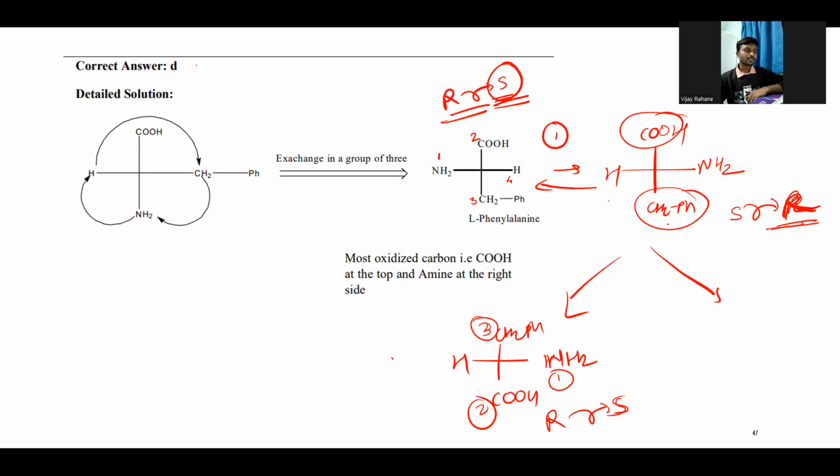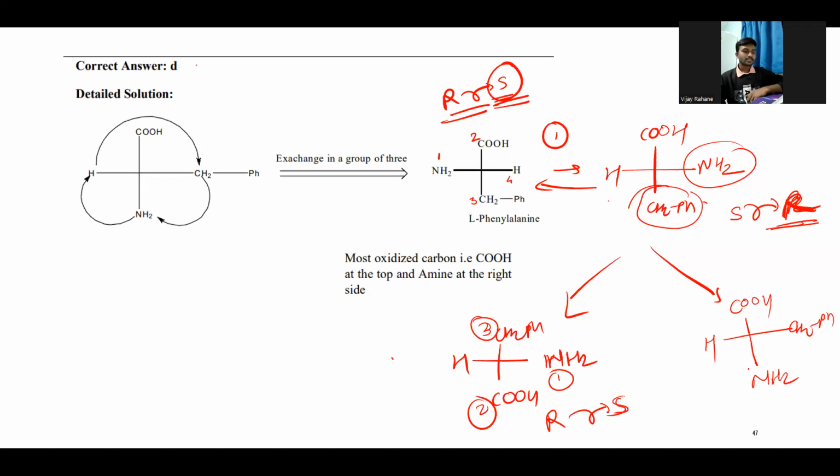If I do a different kind of exchange, now I did the exchange between CH2OH and COOH, right? If someone wishes to exchange between this CH2OH and the NH2, then I will show that kind of exchange. So let's say in this one now, I'm exchanging between the CH2OH and the NH2. COOH and this hydrogen will be unaffected, and we did the exchange between this CH2OH and the NH2. So the CH2OH will go to the position of the NH2, and the NH2 goes to the position of CH2OH.